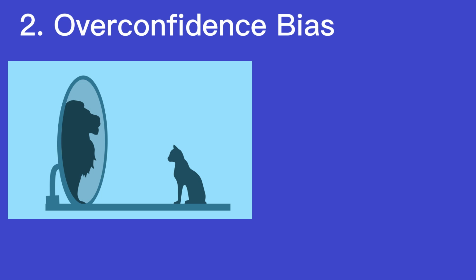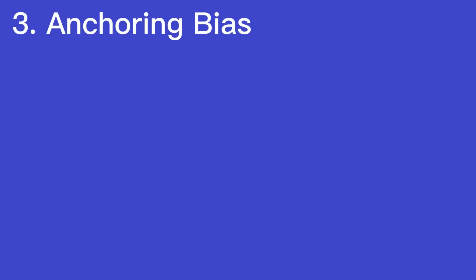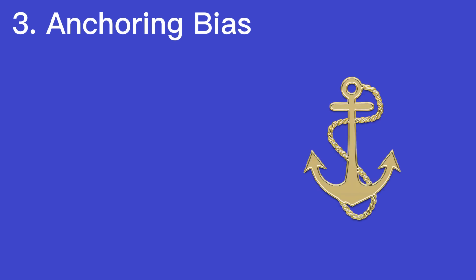To overcome overconfidence bias, traders should keep track of their trading performance and be honest with themselves about their successes and failures. They should also use risk management techniques such as diversification, position sizing, and stop-loss orders to limit their losses. 3. Anchoring bias. Anchoring bias is the tendency to rely too heavily on the first piece of information encountered